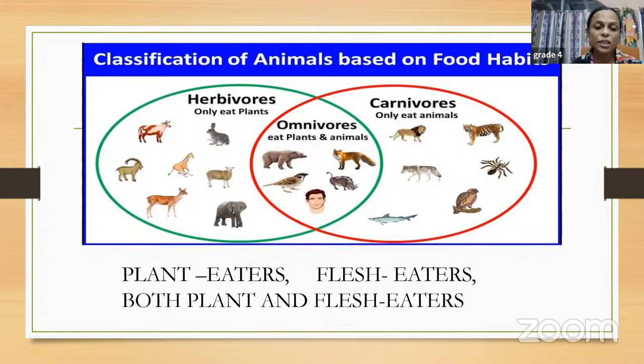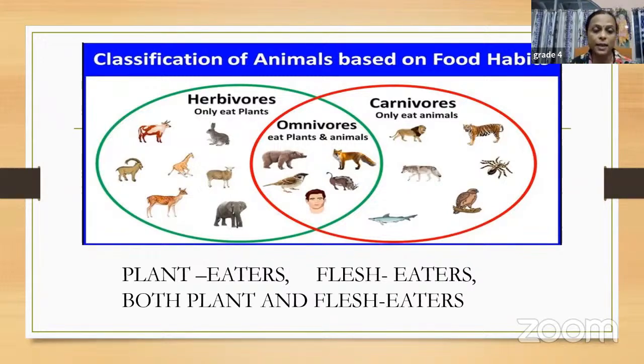The group which eats both plant and flesh. Right? So they eat both plants and the flesh. So we'll take some examples so that you can understand. So the animals, those who eat both plant and the flesh, they are known as omnivores. Actually, omni means both. Okay. So they are known as omnivores. We have some examples on my screen, as you can see here, children.